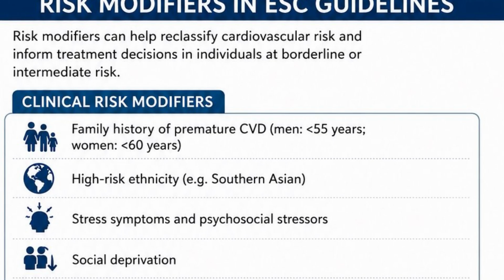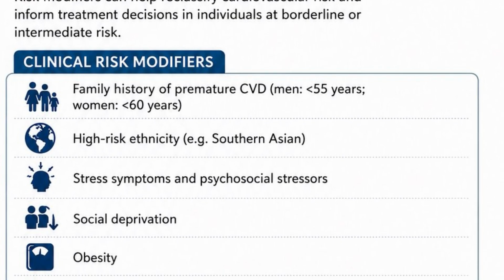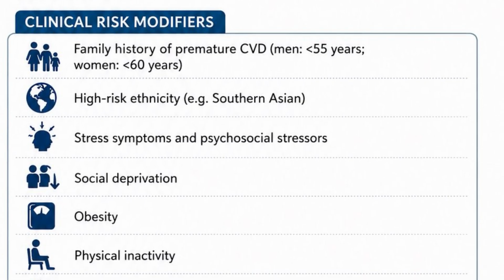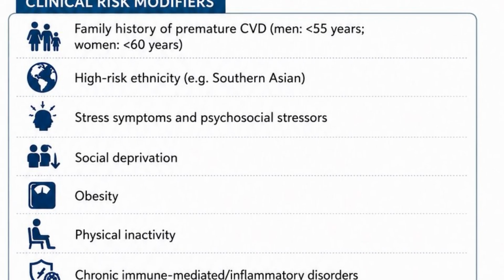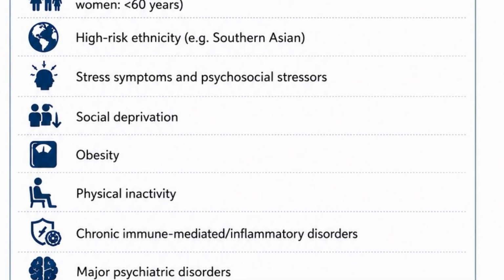The risk modifiers mentioned in the ESC guidelines are family history of premature cardiovascular disease, men under 55 years, women under 60 years. High-risk ethnicity, for example, Southern Asian. Stress symptoms and psychosocial stressors.